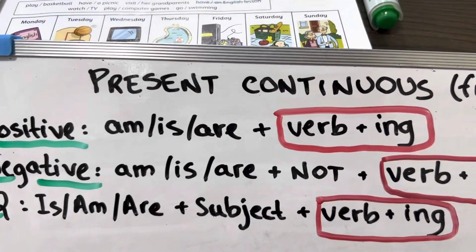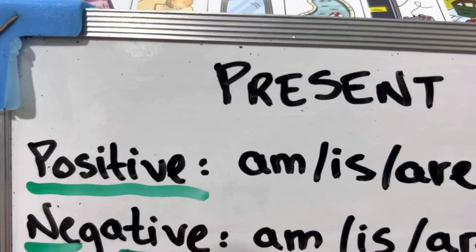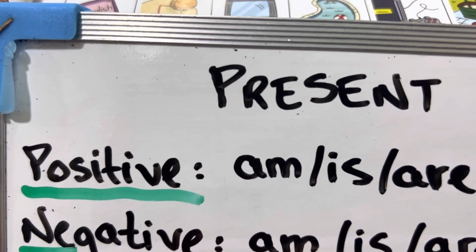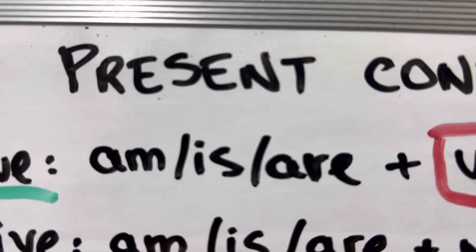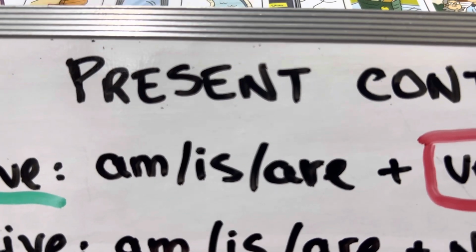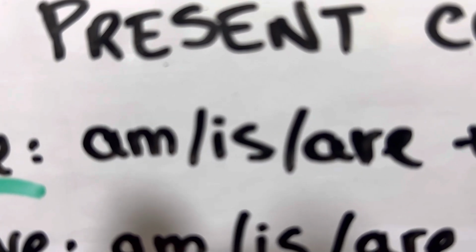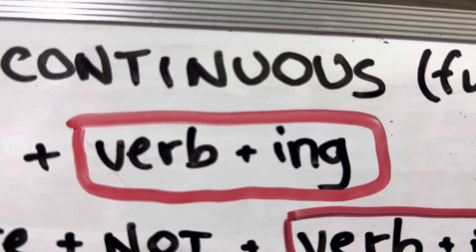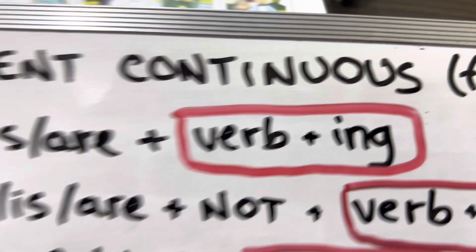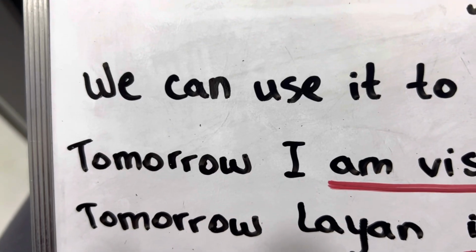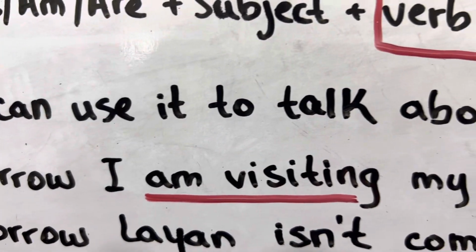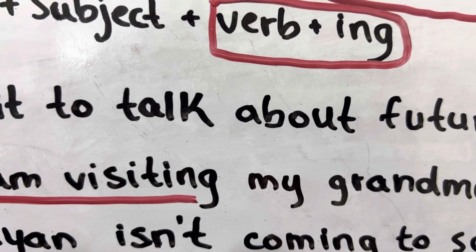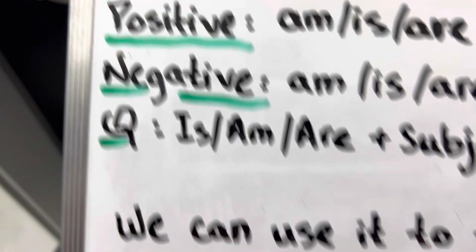First thing, how do we make the present continuous? If we have a positive sentence, that means something is happening, right? We have am or is or are. So for example, I am, he is, she is, it is, we are, you are, they are. And then we add the verb with ing at the end. So for example, you say, tomorrow I am visiting my grandma. Okay, this is a positive sentence.